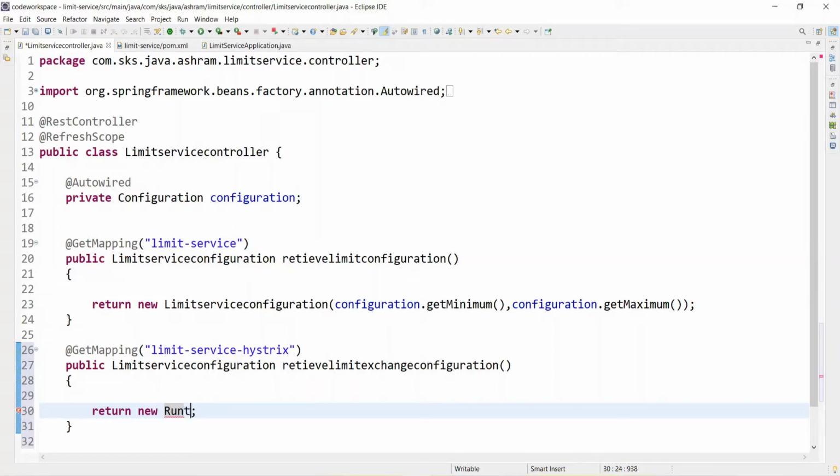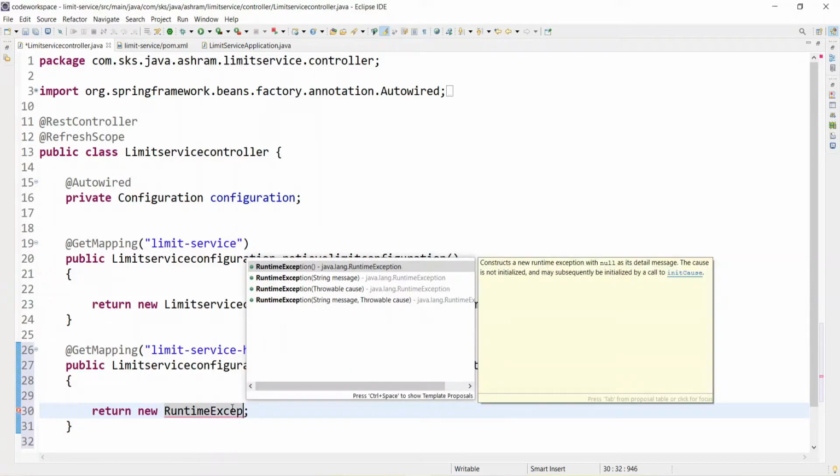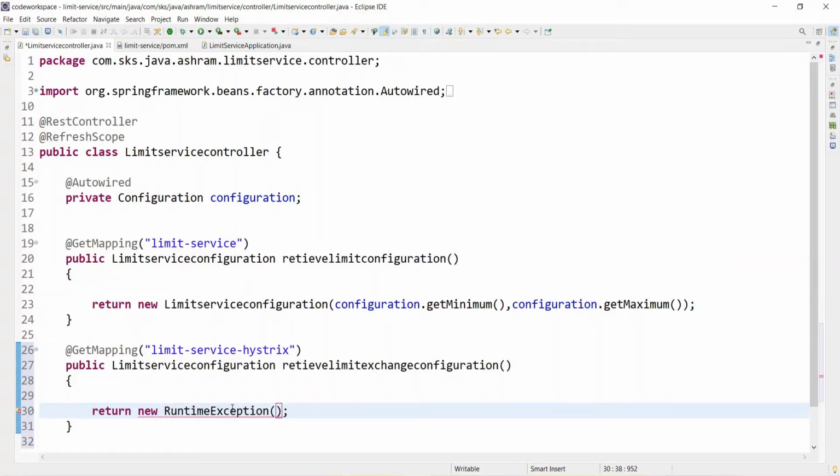Throw a runtime exception, with some exception here, a service error exception. Yeah, so we can throw a runtime exception.